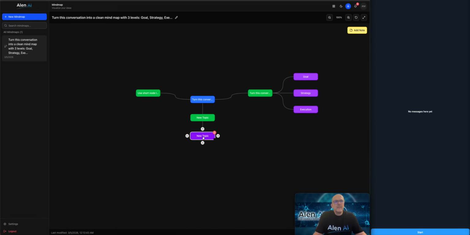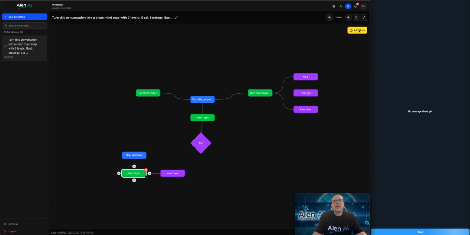If I double click the node, I can rename it, so I can just say test, hit enter, and it's been renamed. I can also increase the size or decrease the size. I can convert this to square or to a diamond. And if I wanted to have parallel trees, I can just start a new node by right clicking on the canvas and saying new node, and then I can add additional nodes from here.